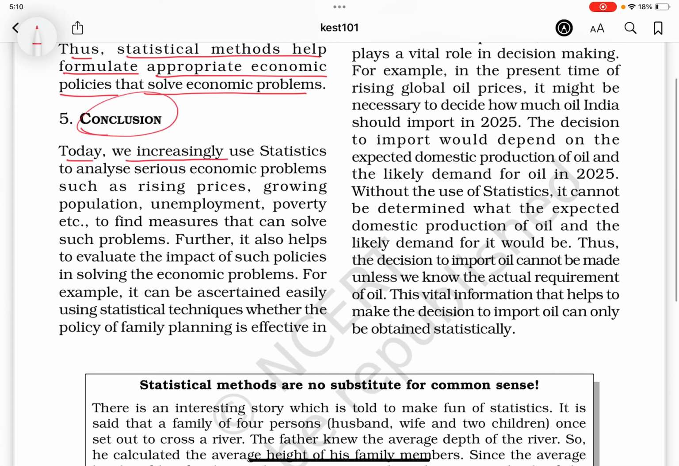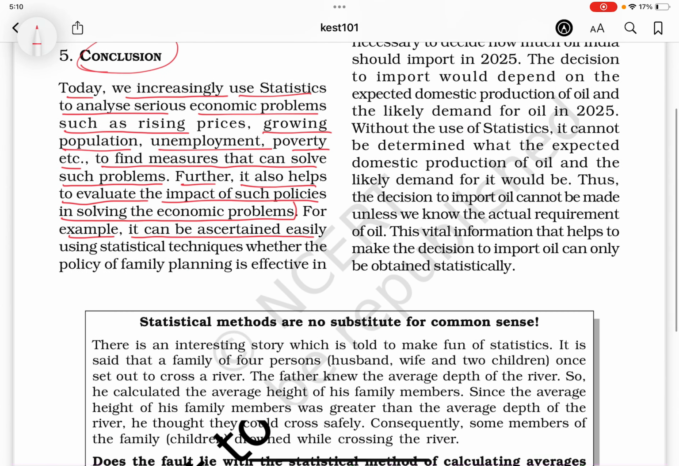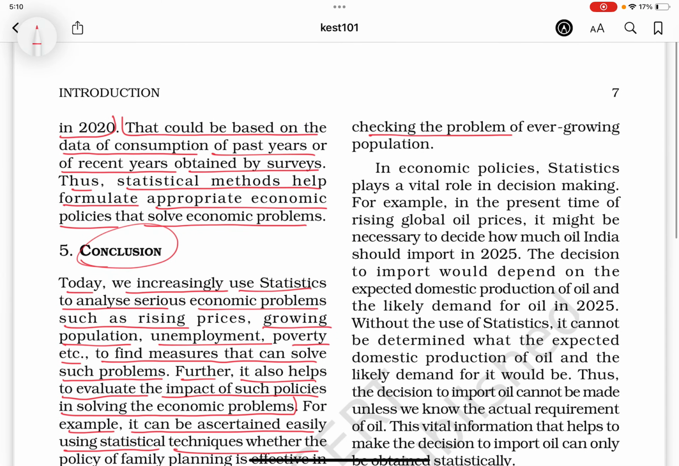Conclusion. Today we increasingly use statistics to analyze serious economic problems such as rising prices, growing population, unemployment, poverty, etc., to find measures that can solve such problems. Further, it also helps to evaluate the impact of such policies in solving the economic problems. For example, it can be ascertained easily using statistical techniques whether the policy of family planning is effective in checking the problem of ever growing population.